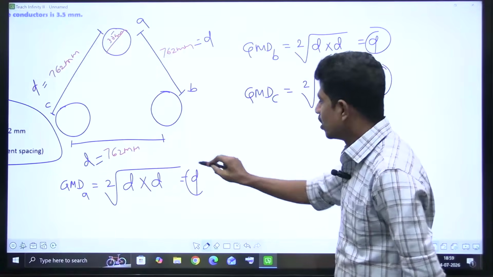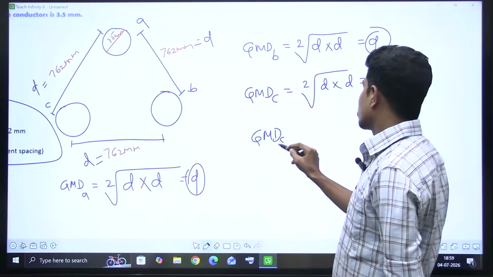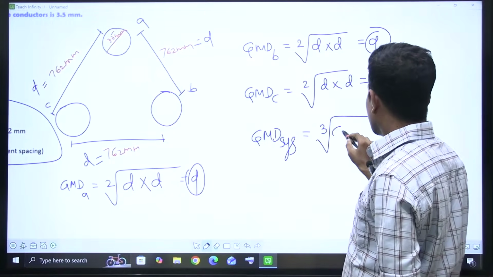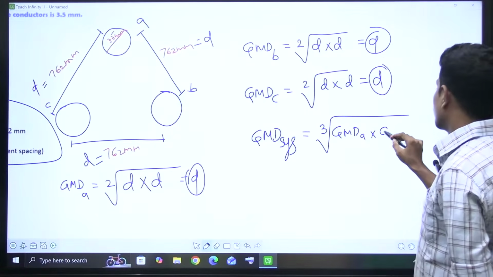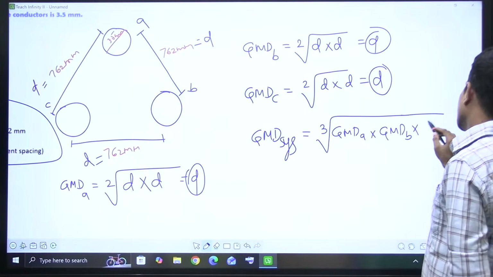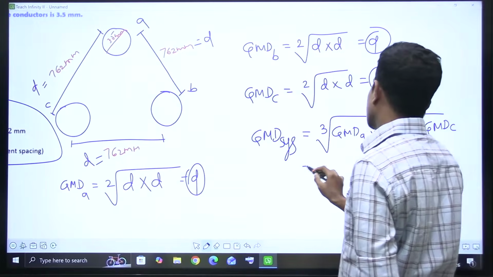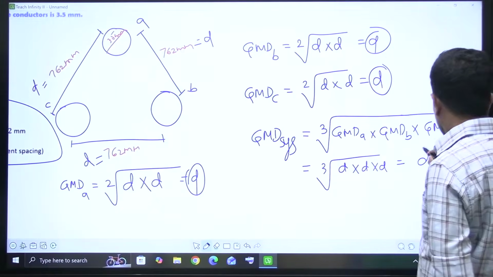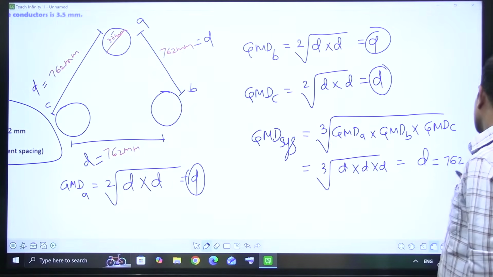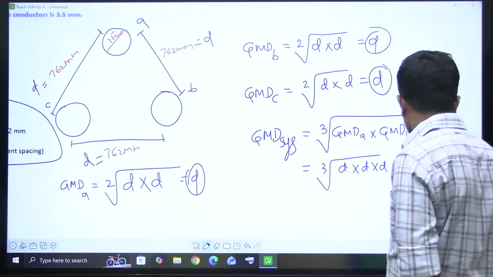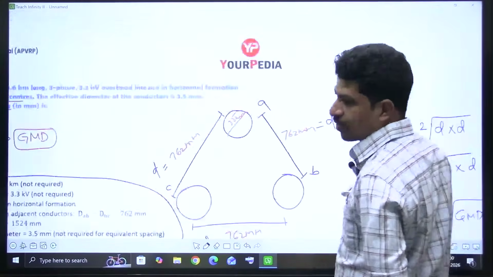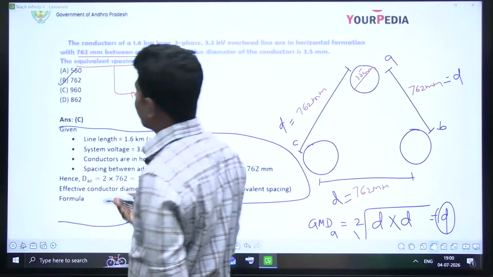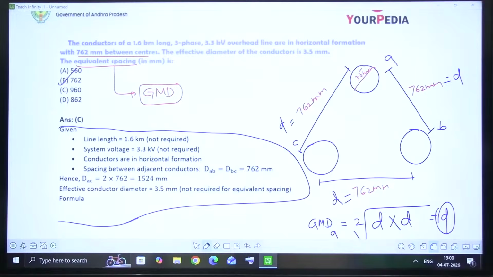1, 2, 3. Therefore, the GMD of the system, as 3 distances are there, is the cube root of GMD_A into GMD_B into GMD_C. That is the cube root of D into D into D, that is D cube root, which equals D, which is equal to 762 mm. If you know this concept of GMD, you need not solve directly. You can tick for it, within no time, no calculator needed. Just 10 seconds is enough.